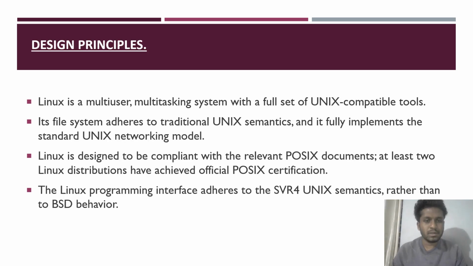Design principle. Linux is a multi-user, multitasking system with a full set of Unix-compatible tools. Its file system adheres to traditional Unix semantics, and it fully implements the standard Unix networking model. Linux is designed to be compliant with the relevant POSIX documents. At least two Linux distributions have achieved official POSIX certification.